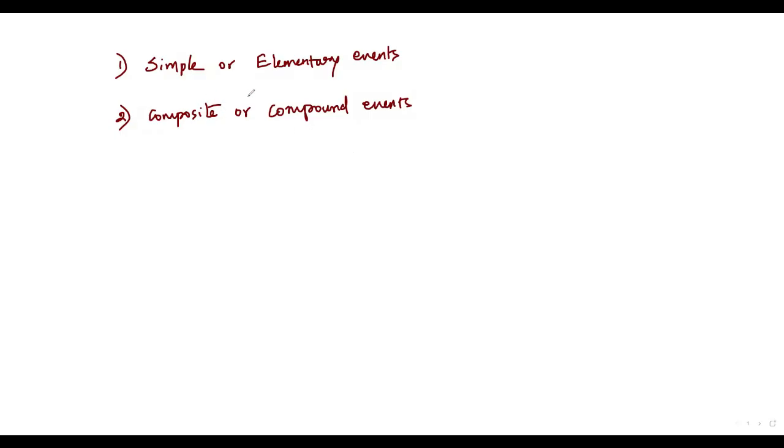That is the simple or elementary events. The second one is composite or compound events. Okay, let's understand what a simple event is. Let me consider the experiment of tossing a coin. Then the sample space is head, tail. Now let me consider the event of getting one head. Let me write H over here. Can I decompose this one into further events? No, I cannot decompose this one into further events. Whenever an event cannot be decomposed into further events, it is called a simple or elementary event.